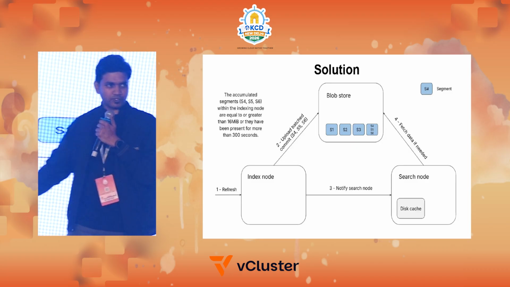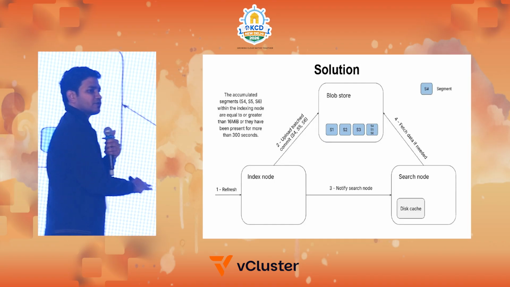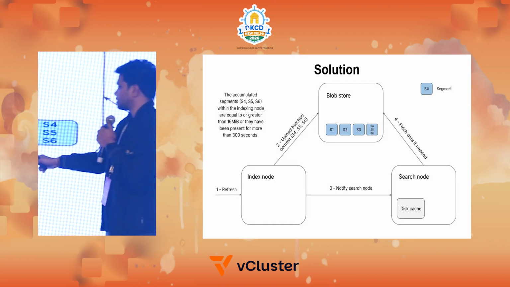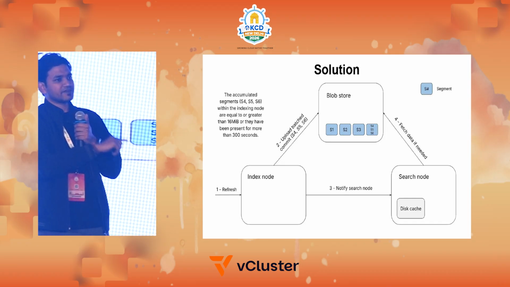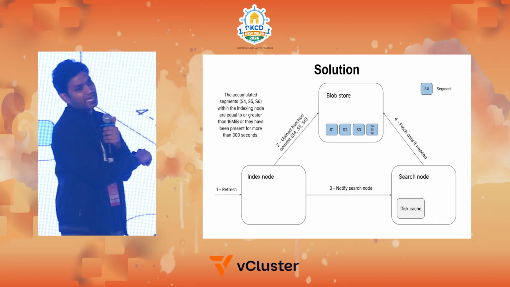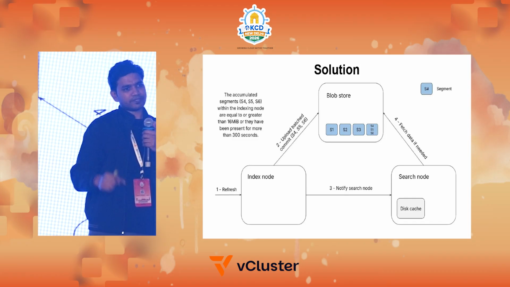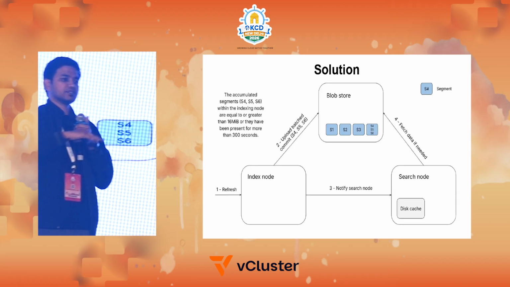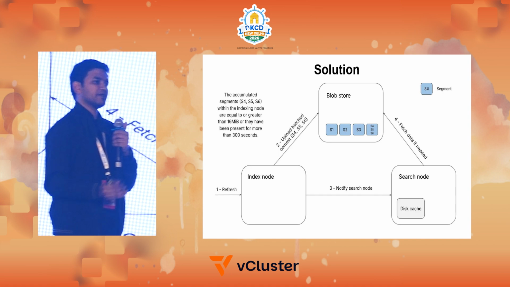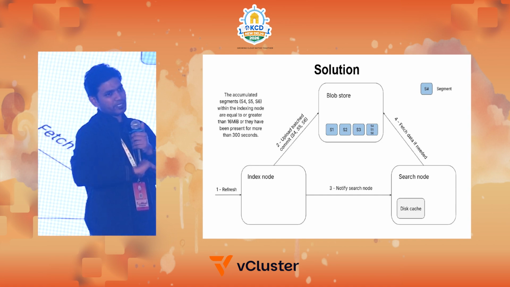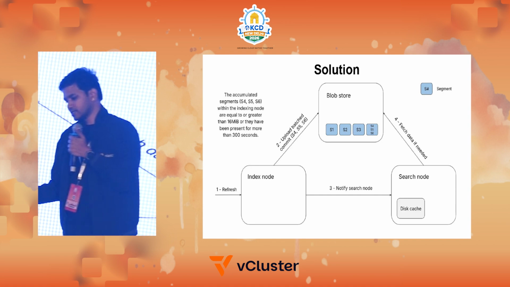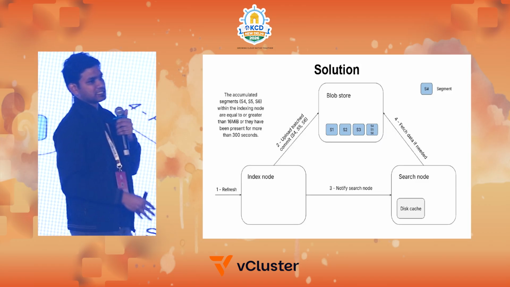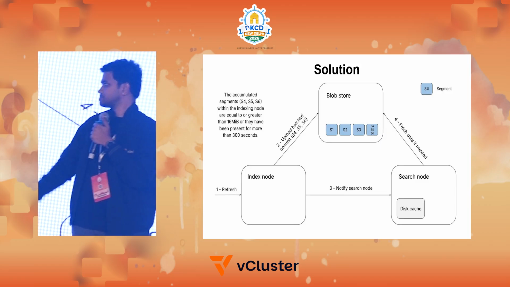If it's not uploaded to the blob store, the search node will know, okay, this is not available in the blob store, but let's check in the index node. In the index node it is searchable, because this lives in the cache of the index node. After some time, when there's a refresh and we push the commit, it becomes available in the blob store. This is the difference we made, which reduced the PUT requests directly to S3 and gave us a new way of handling PUT requests as well as creating the batched compound commit.